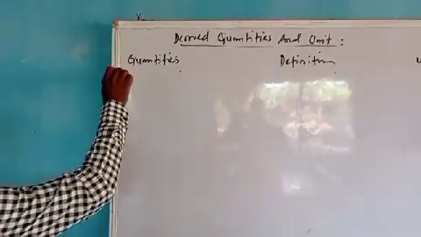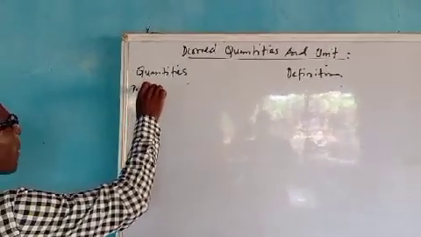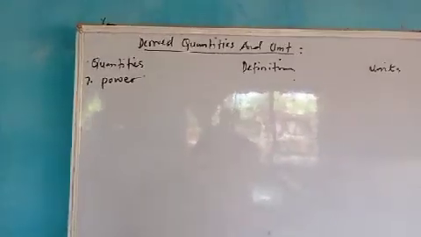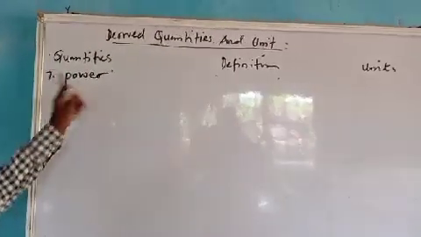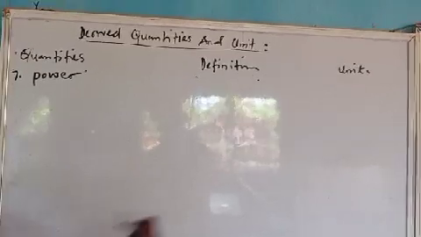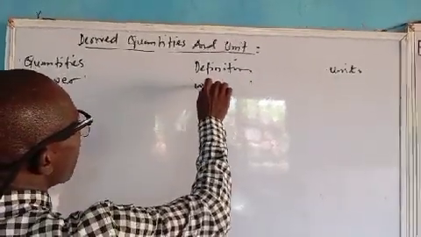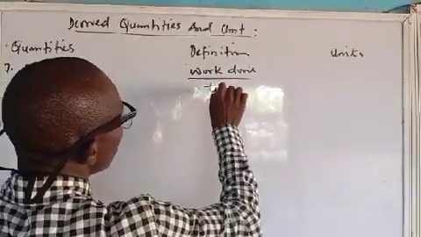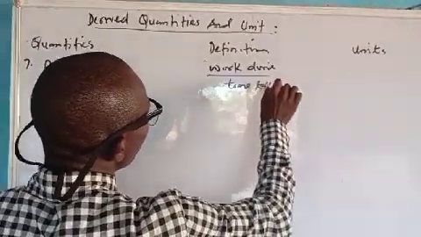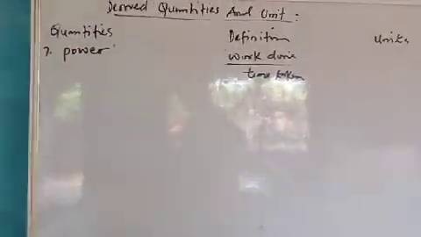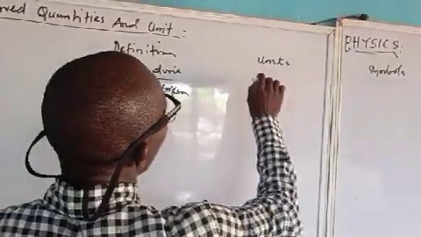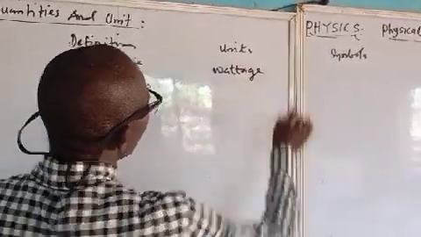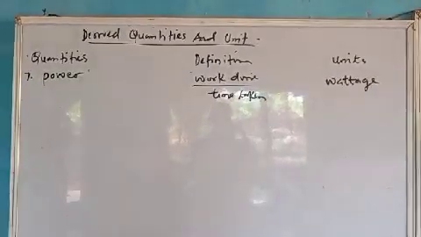Now, number 7. Let's look at power. What is the unit of power? What is the definition of power? Power is work done over what? Time taken. That is power, and power is measured in watts, wattage.